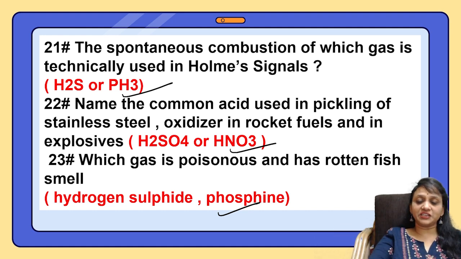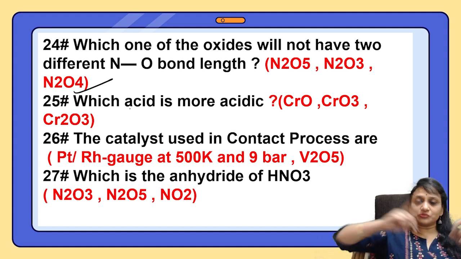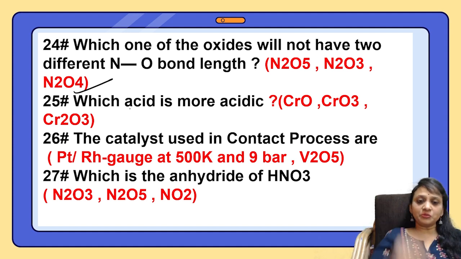That's why phosphine. Next comes 24th. Which one of the oxides will not have two different nitrogen-oxygen bond lengths? Which of these oxides of nitrogen will not have two different ones? That's nothing but N2O4, because it forms a dimer, isn't it? It's a dimer form, right?